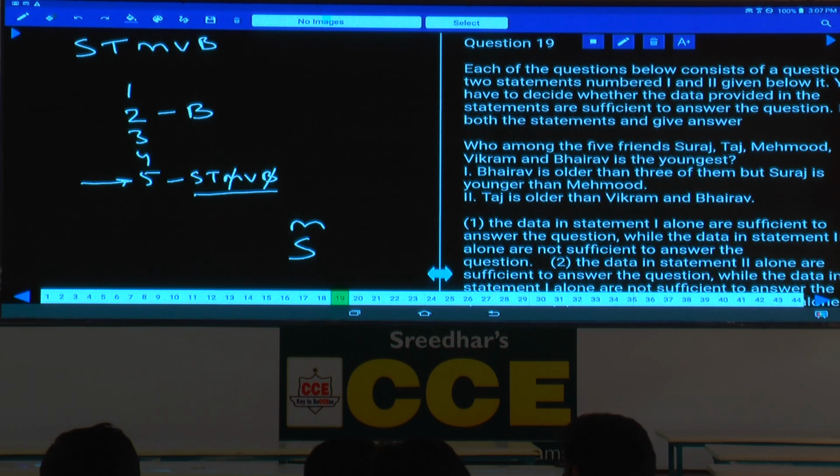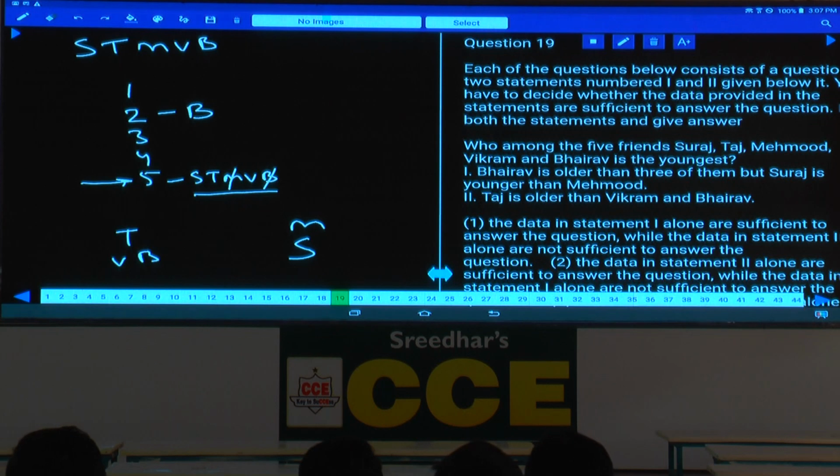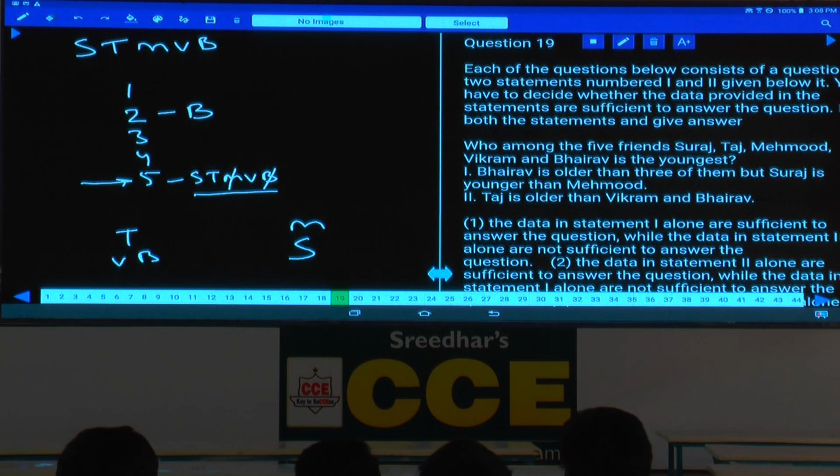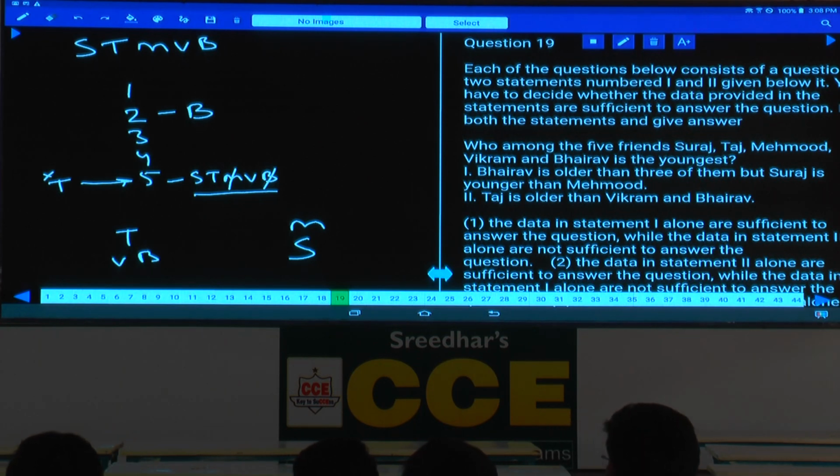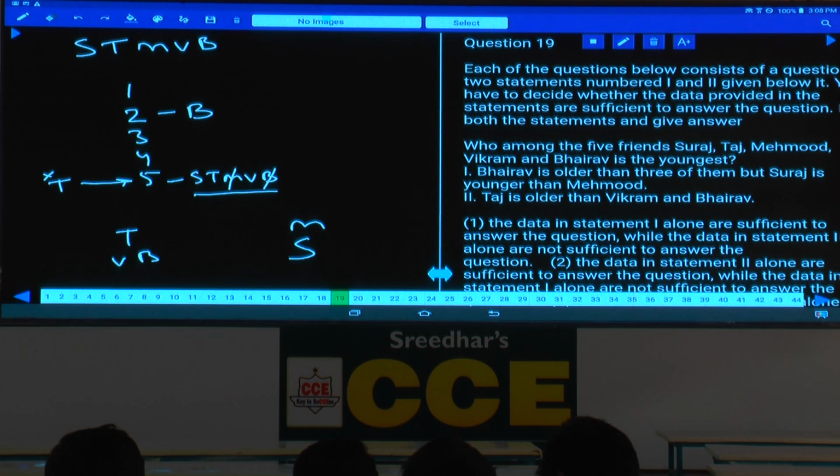And next one, condition number 2. T is older than V and B. As T is older than V and B, what can we decide here? Now we can determine T cannot be the youngest. Among the remaining 4 persons, any person can be the youngest. 1 alone is not sufficient, 2 alone is not sufficient. With the help of 1 alone, there are 3 persons who can be the youngest. With the help of 2 alone, there are 4 persons who can be the youngest.